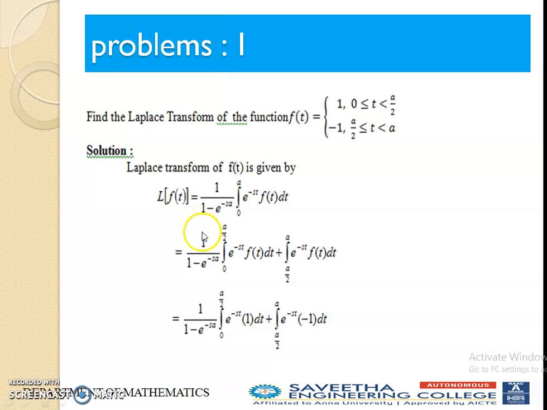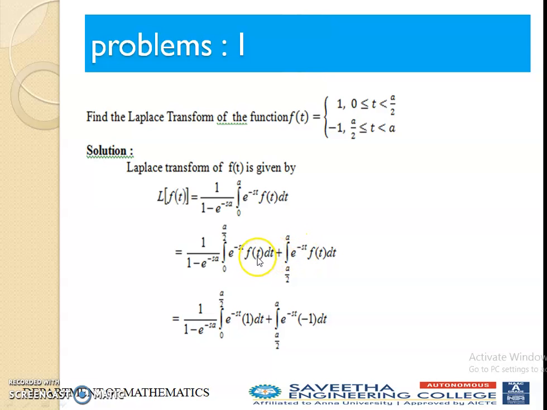Therefore, 1 divided by (1 - e^(-sT)), integral from 0 to a by 2 of e^(-st) f(t) dt, plus integral from a by 2 to a of e^(-st) f(t) dt. So the interval 0 to a can be split as 0 to a by 2, then a by 2 to a. So we get this method.